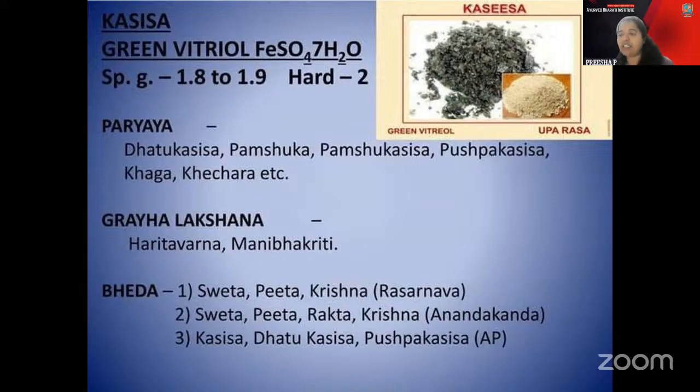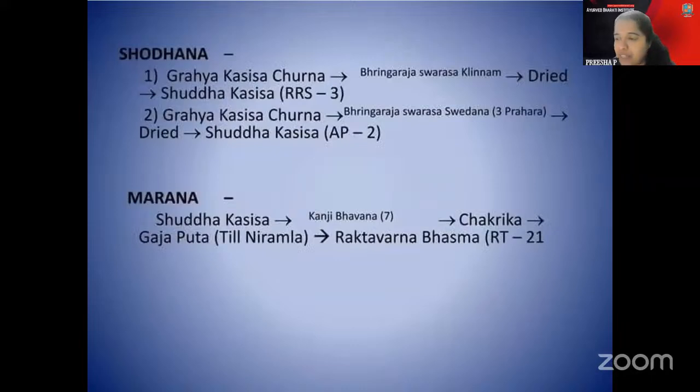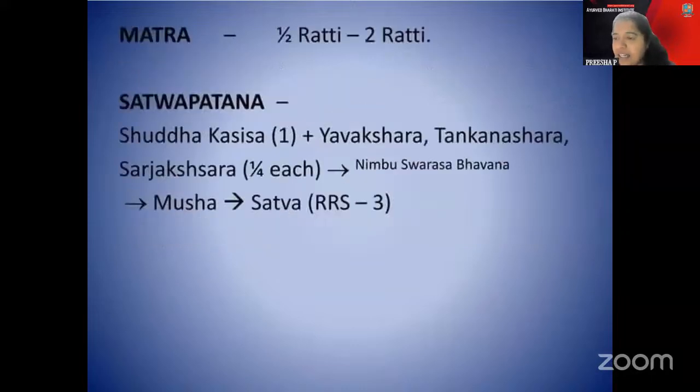Here the types: the Valuka Kasisa and the Pushpa Kasisa are mentioned. And the other three types are Shukla, Pita, Krishna, which is meant. That's also not so important. Just Valuka and Pushpa Kasisa types are mentioned. That only, just answer: Valuka and the Pushpa Kasisa. Then coming to the next part, that is regarding the Kankshi.